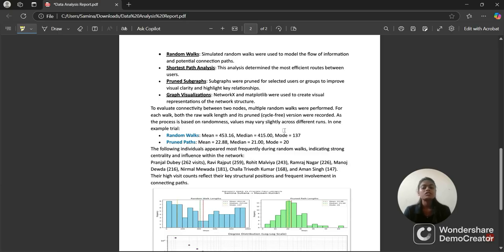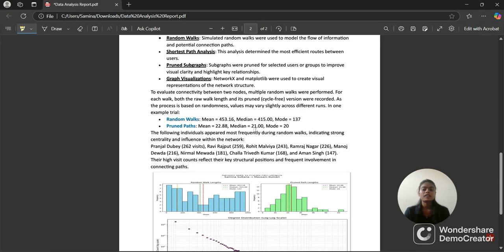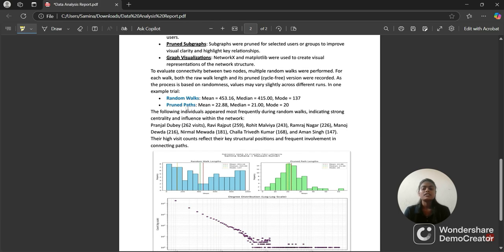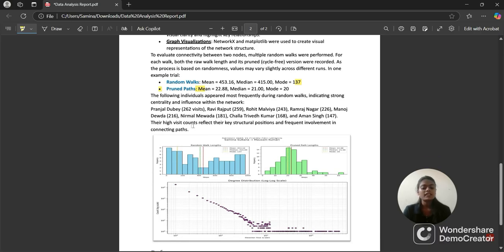For each walk, both the raw walk length and its pruned version were recorded. As the process is based on randomness, for different runs the values will be different. In one example trial, the random walk mean, median, mode is this, and the pruned one mean, median, mode is this.